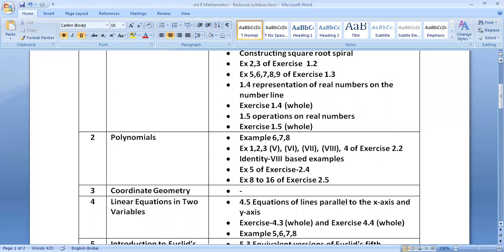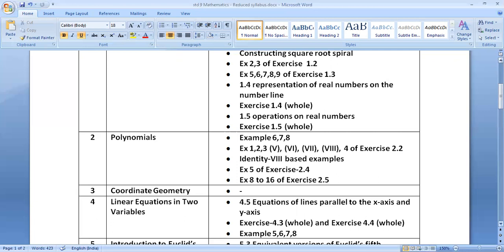Page number 32, 2.3 zeros of a polynomial. This topic is included. On page number 32 itself, example 2 is included. Page number 33, example 3, example 4. Page number 34, example 5, all are included.